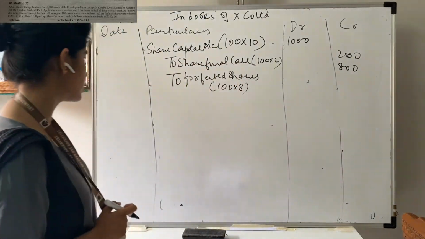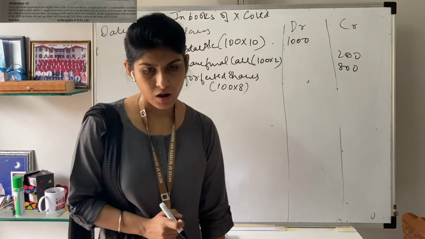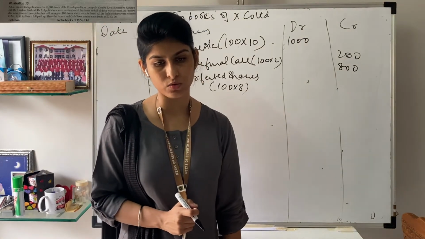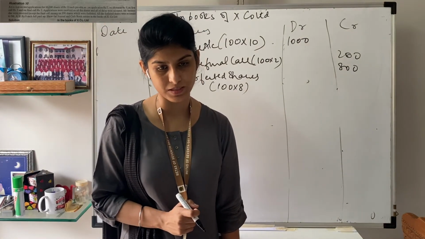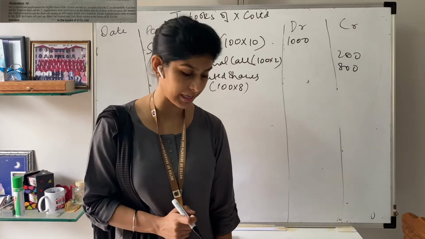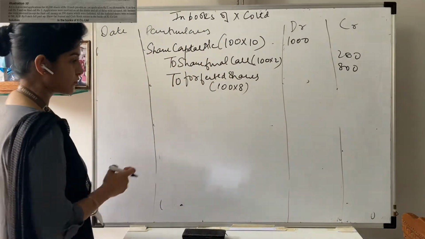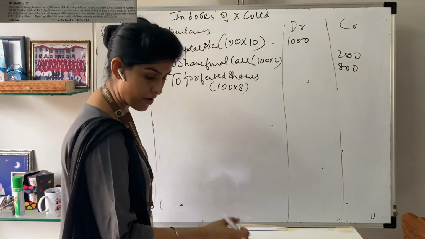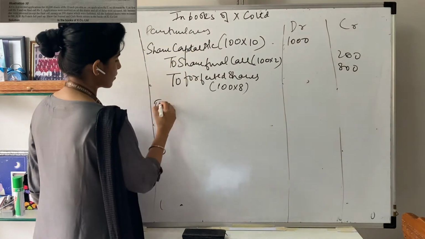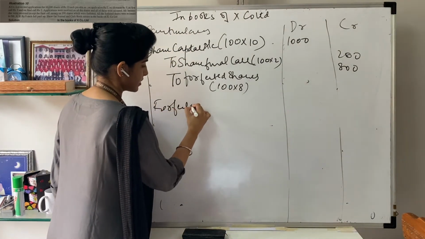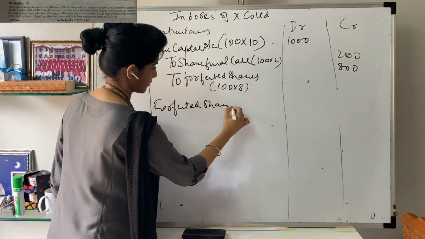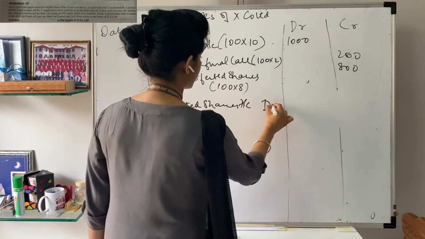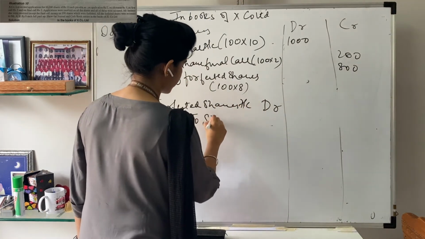Next, we'll pass on the journal entry for your reissue. All forfeited shares reissued to Mr. A at rupees 9 each, fully paid up. Now, these forfeited shares are reissued. So the journal entry will be forfeited shares account debit. We have already written all these journal entries before.